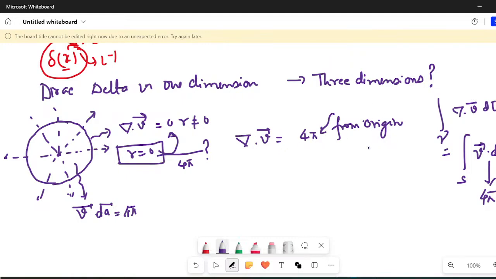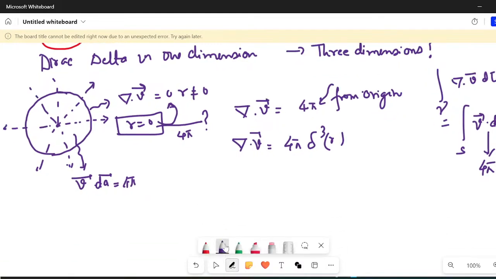Now, how to write this from origin every time? So what I'll do, I'll write something called the three-dimensional Dirac delta function, by writing it as Dirac of R. Whatever contribution is coming, it is coming from the center. Now, if that is the case, then del dot v vector d tau integration should be equal to integration Dirac R d tau.